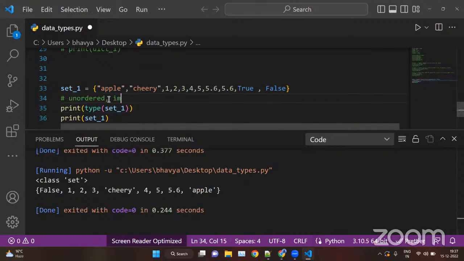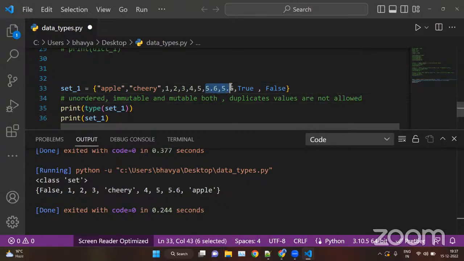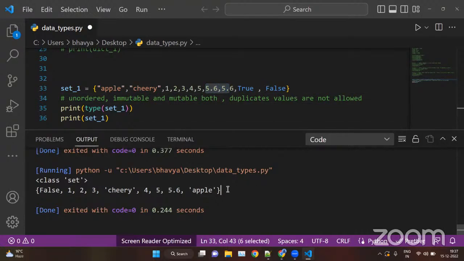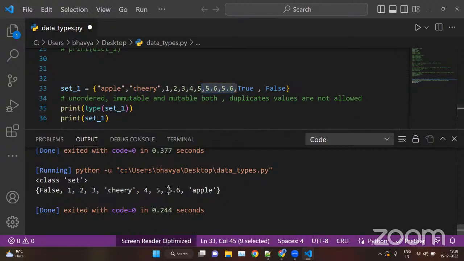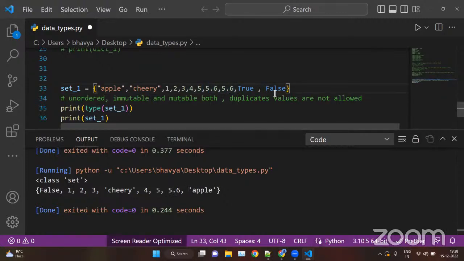Then we have the point about them being immutable in nature. Basically, sets are immutable and mutable both. Then duplicate values are not allowed. You can see we have two values, 5.6 and 5.6, and in the set we have only one 5.6 when we are printing. So that is why duplicate values are not allowed.